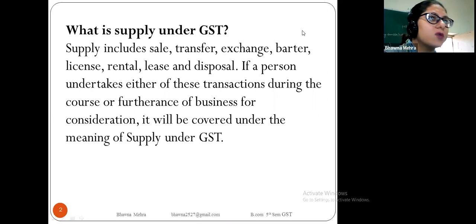So supply includes sale, when we sell goods or services, transfer of goods, exchange of goods and services, the barter system, license, when we issue a license for opening a new business, rental, to give land on a rental basis, lease and disposal. If a person is dealing with these transactions during the course or furtherance of the business for consideration, it will all be covered in supply under GST.